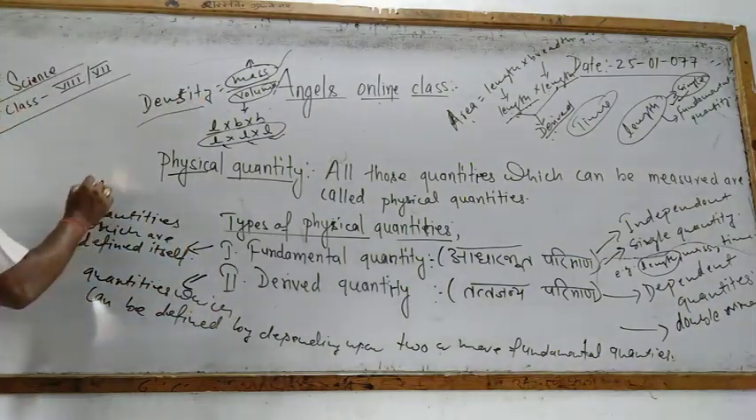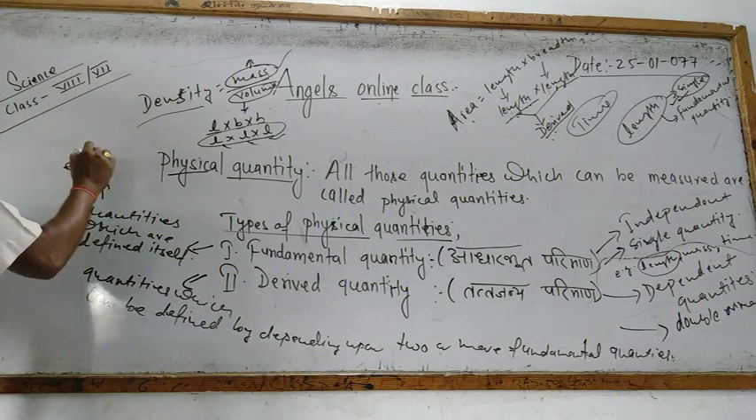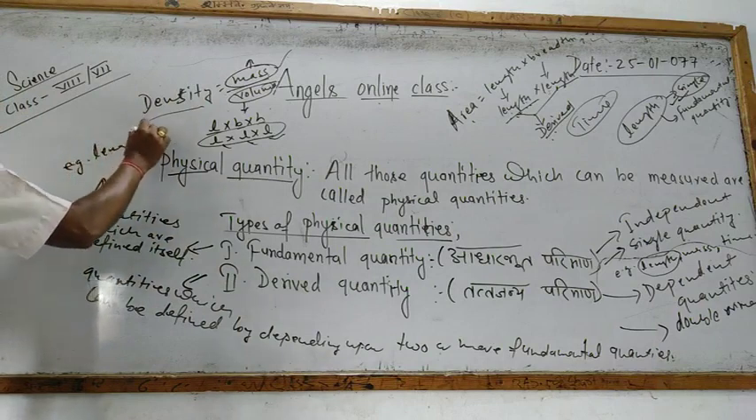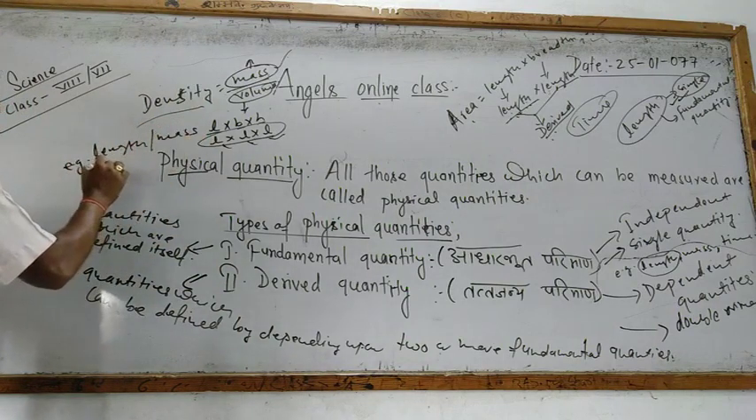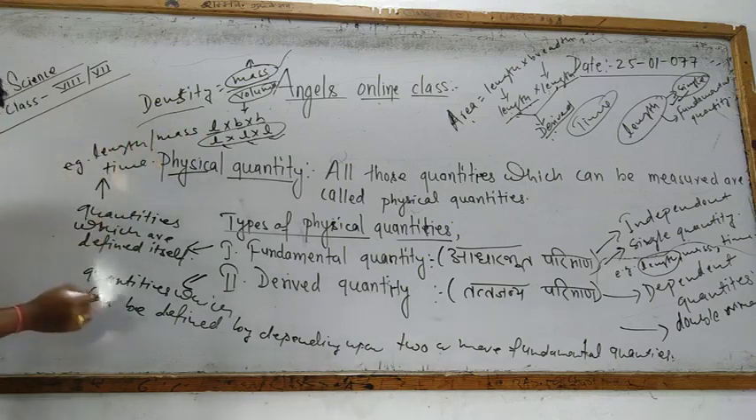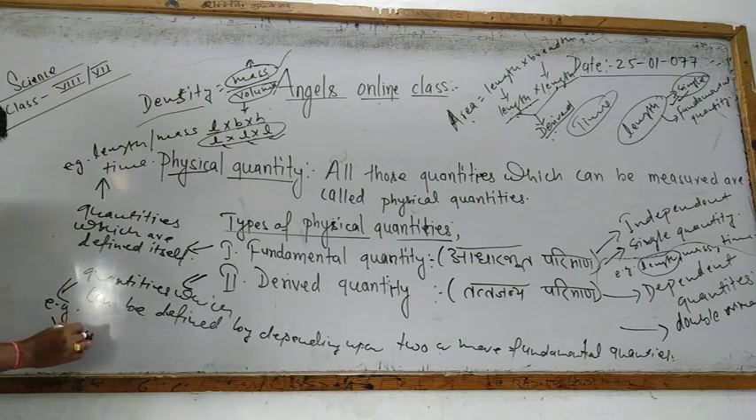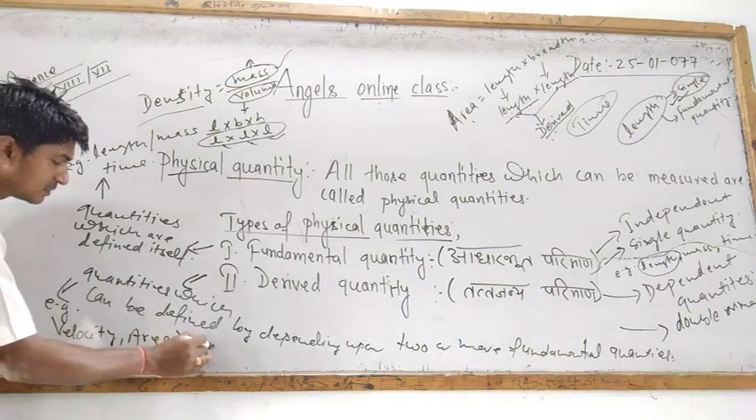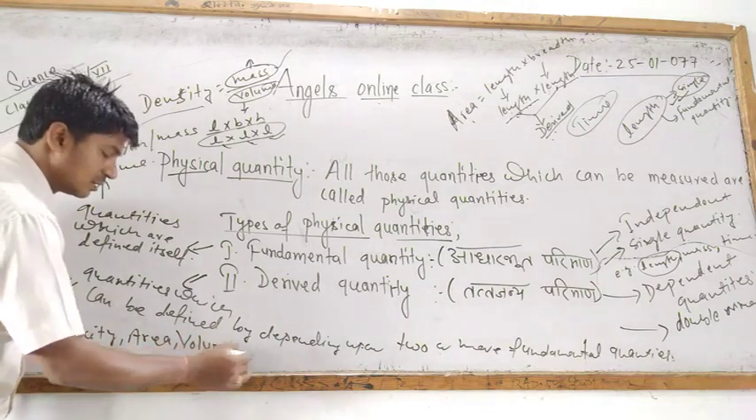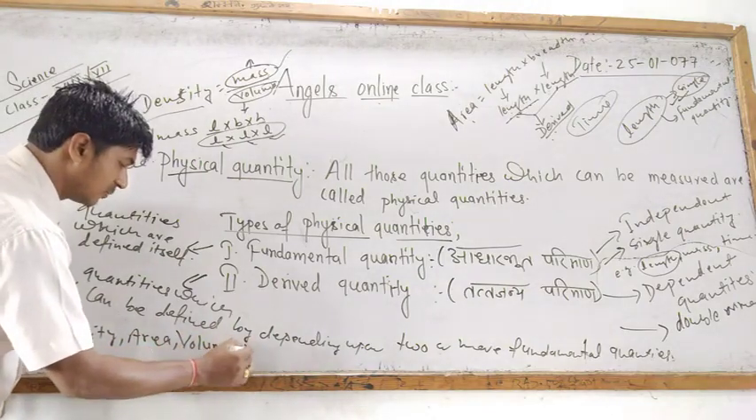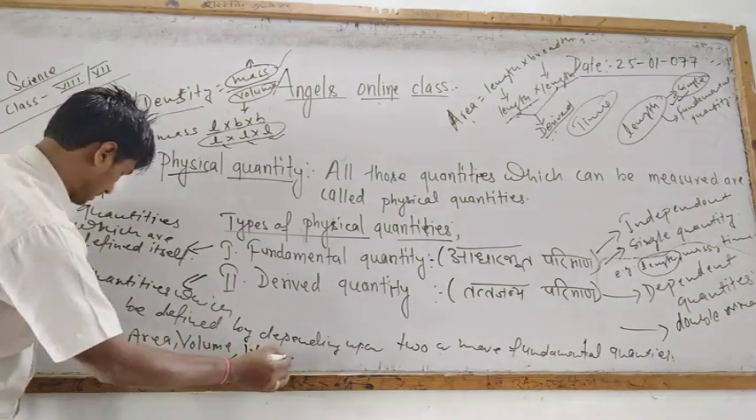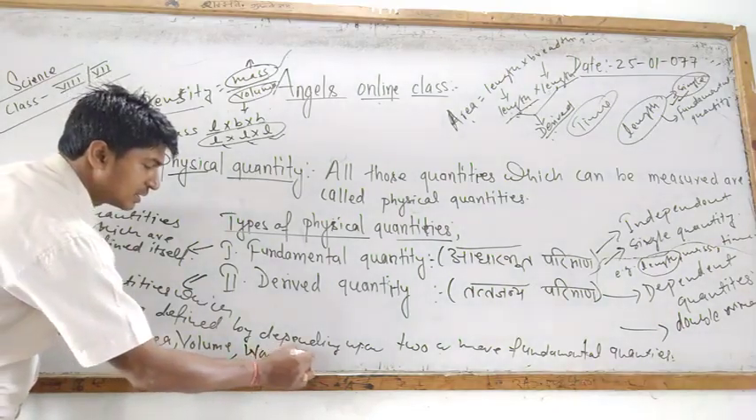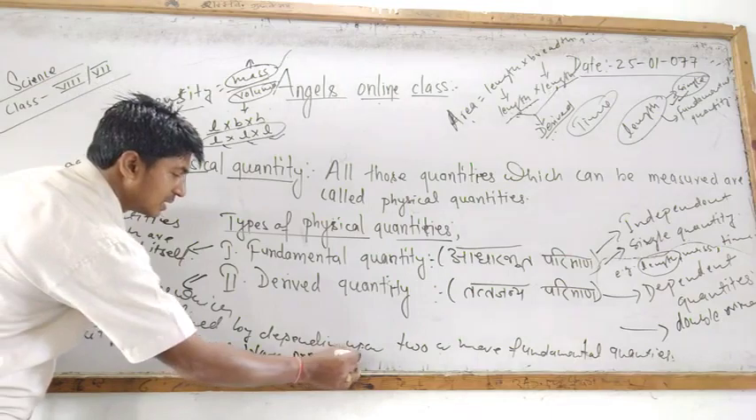For fundamental quantity, we have examples like length, mass, and time. Similarly, for derived quantity, the examples are many, just like velocity, area, volume, work, pressure, and so on.